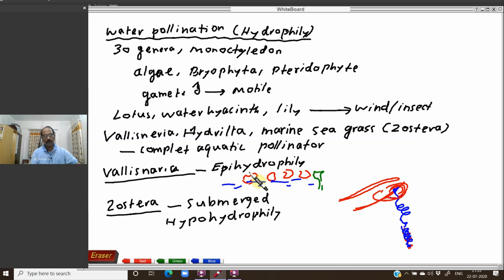So today we studied what pollination is, what the different types of pollination are, what the pollinating agent is, and what the different types of pollinating agents are. Out of these, we completely covered the abiotic pollinating agents and their different types. Tomorrow we will study the biotic agents and their different types.